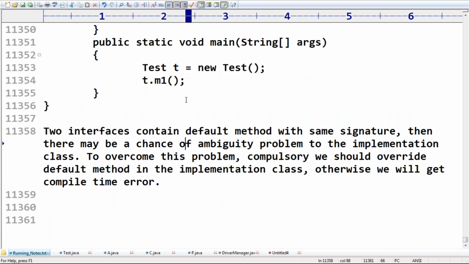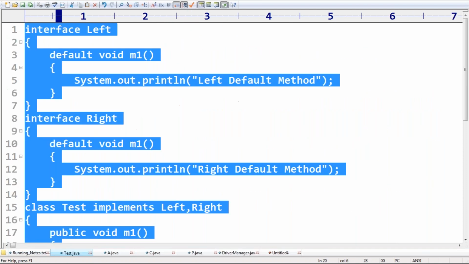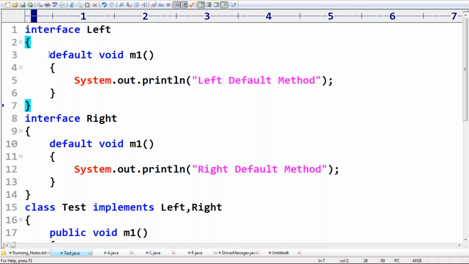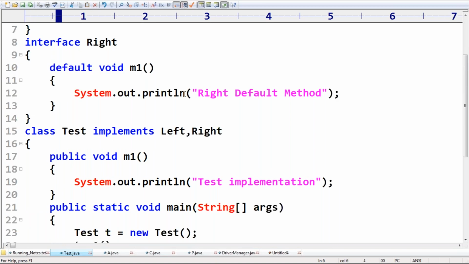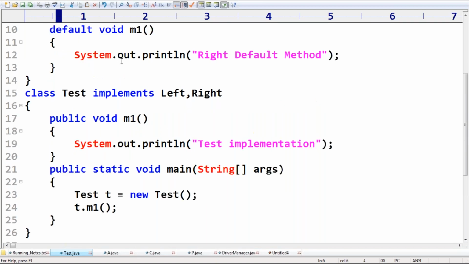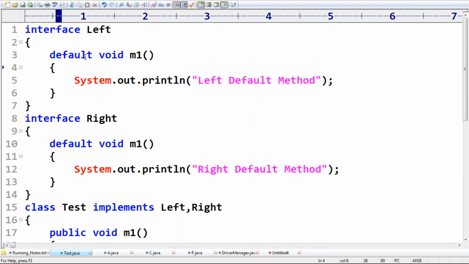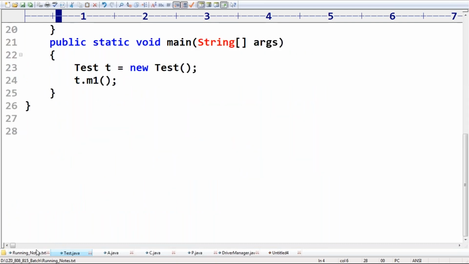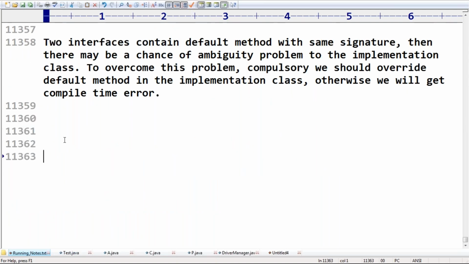Next, I have one small doubt, sir. I want to make the left interface default method available to the test class, or the right interface default method available to the test class. How can you do that? Very, very important point, sir. Listen a bit carefully about this one.